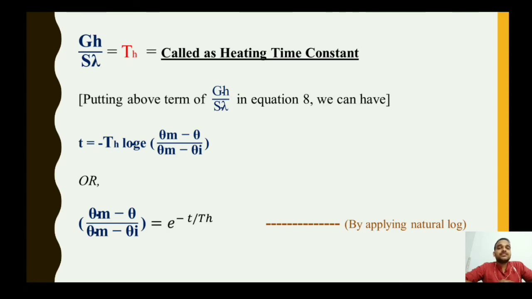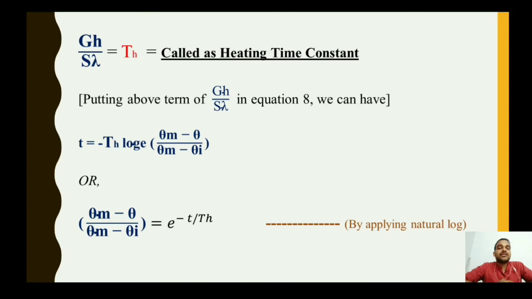So TH is nothing but the heating time constant, that is equal to GH upon S lambda, where G is the weight of the machine, given in kg, H is the specific heat, S is the surface area, and lambda is the specific heat dissipation. Putting the above term GH upon S lambda in equation 8, we get T equals minus TH. What we are doing now is putting the GH upon S lambda value, which is called the heating time constant, as TH in its place.